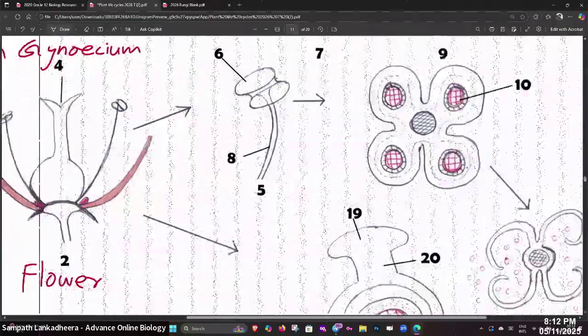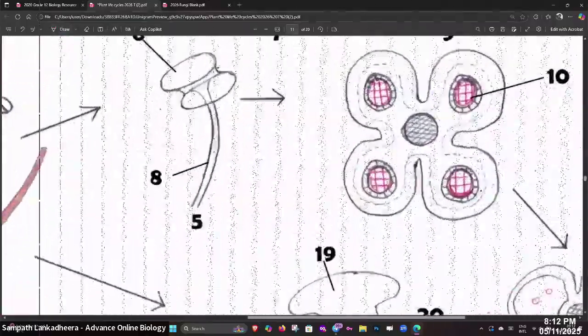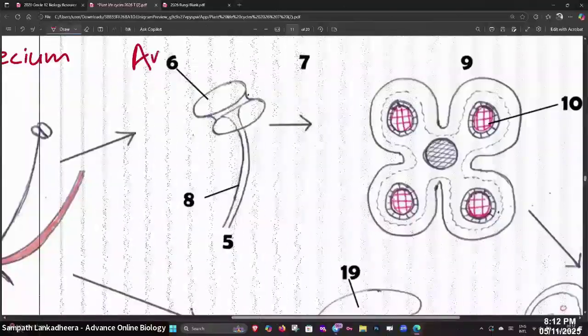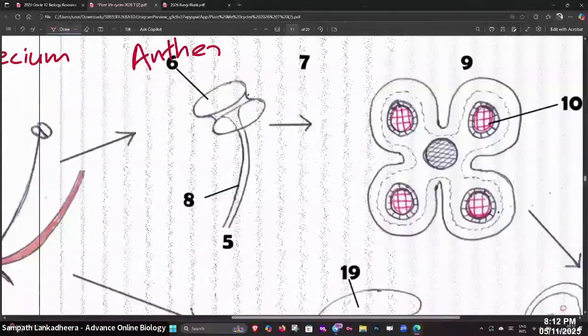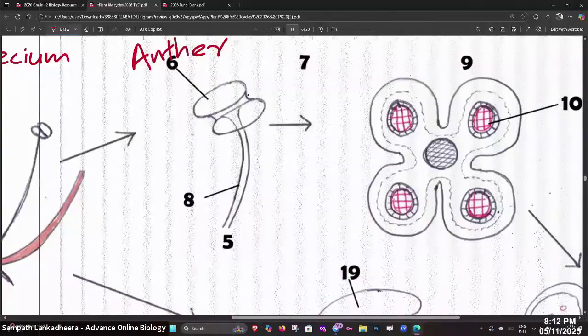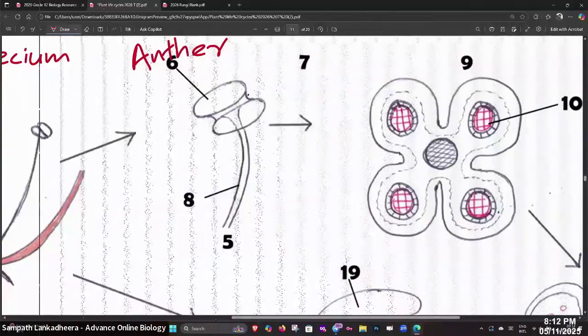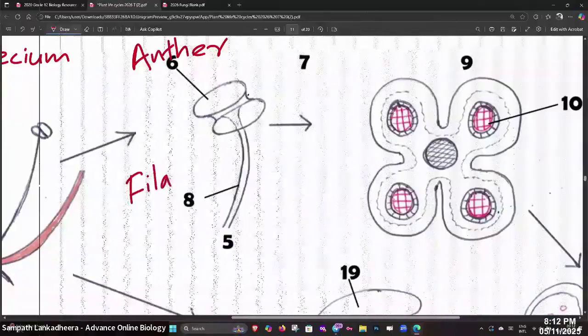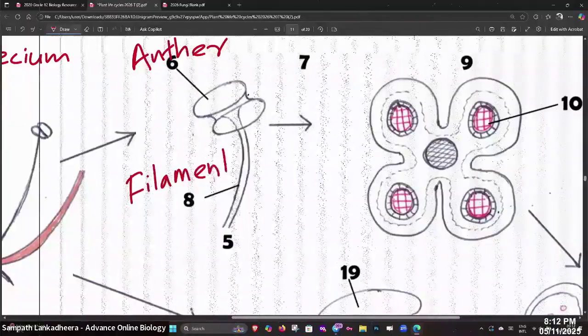Gynoecium. Then we come to the stamen. If you look at the parts of the stamen, this is anther. What is number 8, people? Can someone tell me what number 8 is? Filament. That is filament.